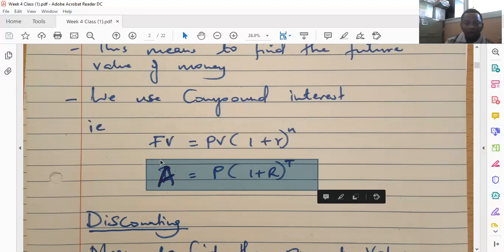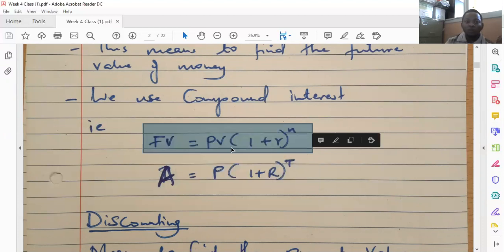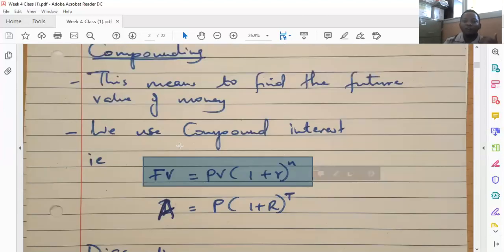So this compounding formula can be applied in finance to say that the future value, FV, is equal to the present value multiplied by, in brackets, 1 plus the interest rate, R, raised to the power of n. In this case, n being the number of years and R being the interest rate per annum, PV being the present value of money, FV being the future value of money. So that is compounding, to find the future value of money.